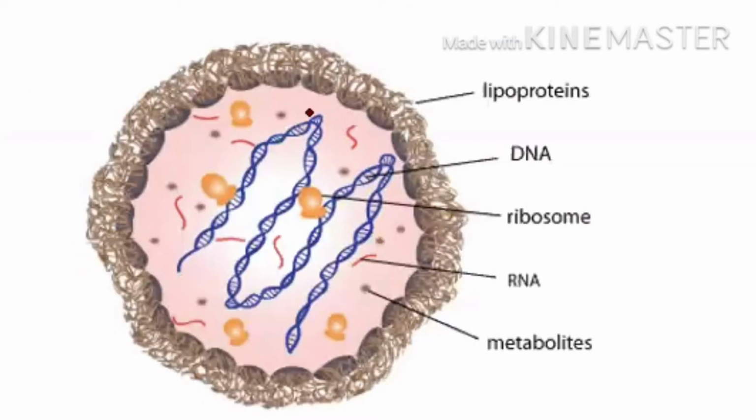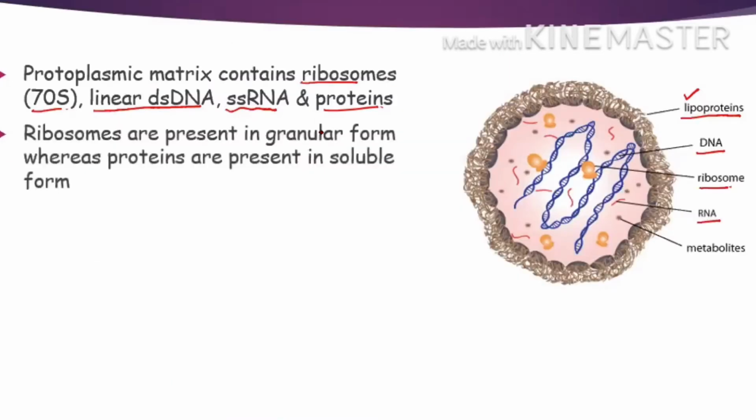Now see this structure carefully. The outside limiting membrane is known as the cell membrane, which is made up of lipoprotein. If you see, the DNA is linear in the diagram, check carefully. So I've written it also. They have linear double strand DNA. They have RNA, which you know very well, is always single strand RNA. They have ribosomes because they are prokaryotes. So the ribosomes will be of 70S and proteins will be there. Ribosomes will be present in granule form. If you see, the granular form is ribosomes and proteins are present in soluble form.